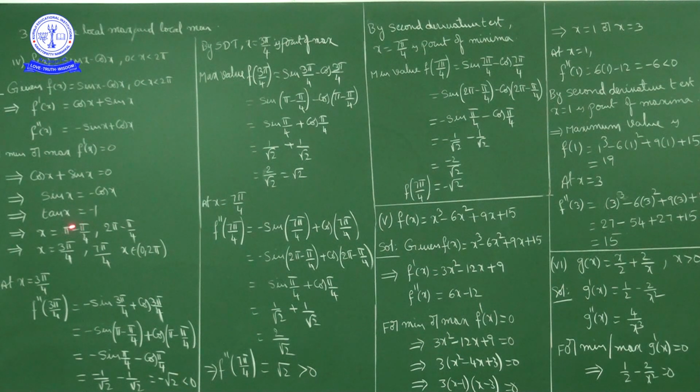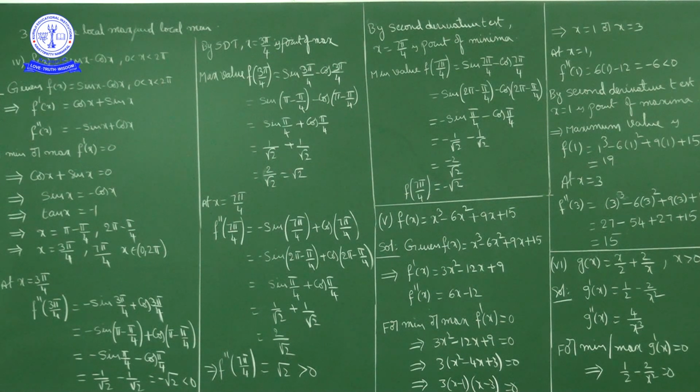Now, what is x in 0 to 2 pi? The second quadrant and fourth quadrant. The second quadrant angle is pi minus pi by 4, that is 3 pi by 4, and the fourth quadrant angle is 2 pi minus pi by 4, that is 8 pi minus pi, 7 pi by 4. So x is equal to 3 pi by 4 and 7 pi by 4. These are the zeros of f dash of x.